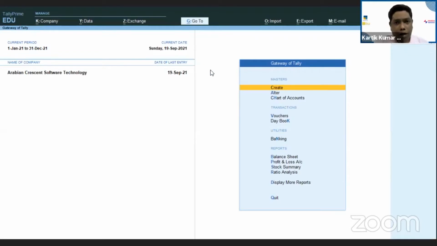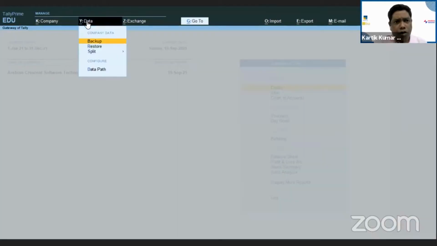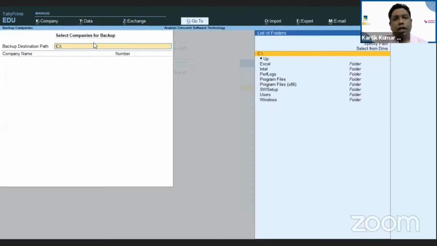Now in ERP 9, if you press Alt F3, you will be able to do that. But we are in Tally Prime, where the process has changed. All you have to do is click on Data, on the top. Now here you can see the backup option. Once you click on this backup option, it will ask you the destination. So here is the destination where you want to take the backup.